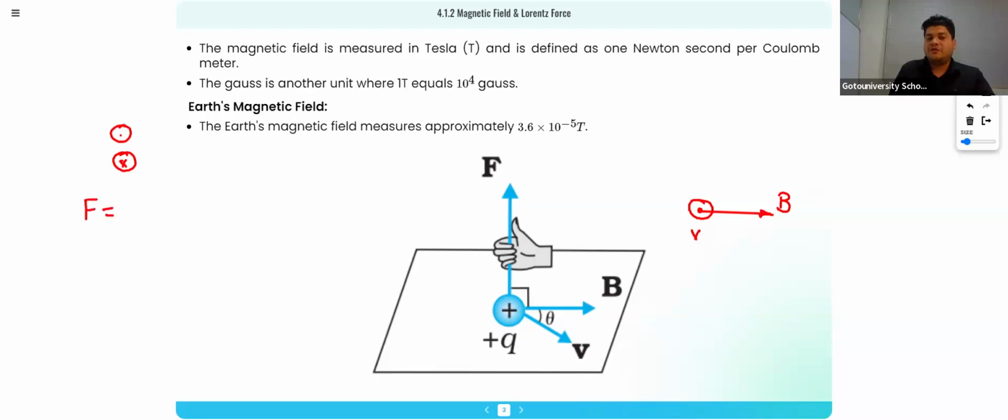Always remember the sequence of the formula. The formula is F is equal to Q(E plus V cross B). You are supposed to go from V to B. You will be using your right hand. What I told you, the first thing, you will keep your left hand in your pocket. From V to B you have to move. Where is V? V is outside. Where is B? B is inside. I hope you can understand this. So you will take from V till B. Where is the direction of force? Yes, the direction of force is in the upward direction.